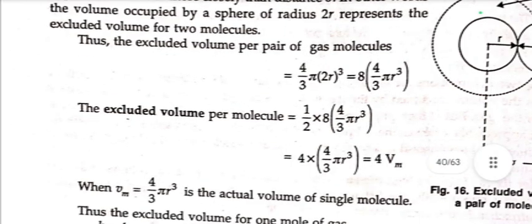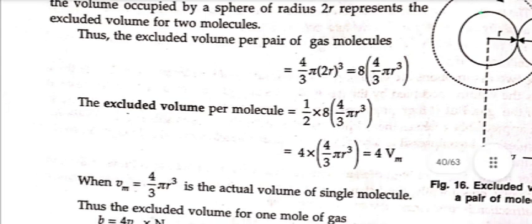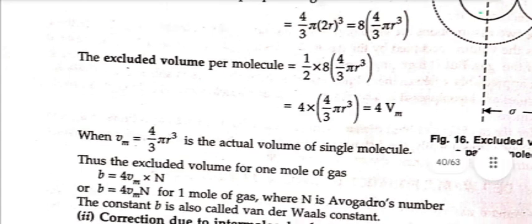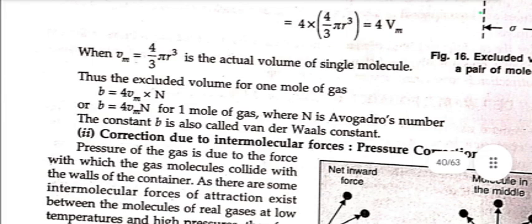The excluded volume per molecule is 1/2 × 8 × 4/3 π r^3, or 4 × 4/3 π r^3, which gives 4 Vm, where Vm equals 4/3 π r^3 is the actual volume of a single molecule. Thus, the excluded volume for 1 mole of gas, b, equals 4 Vm × N, or b equals 4 Vm N for 1 mole of gas, where N is Avogadro's number. The constant b is called the van der Waals constant.